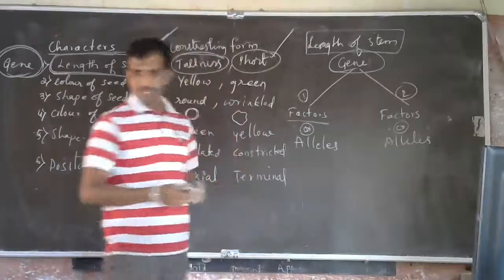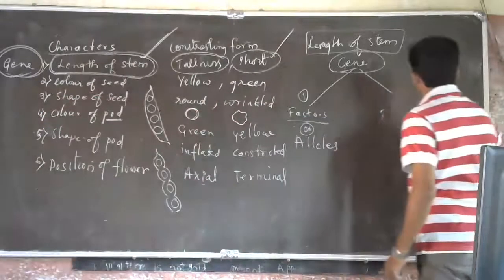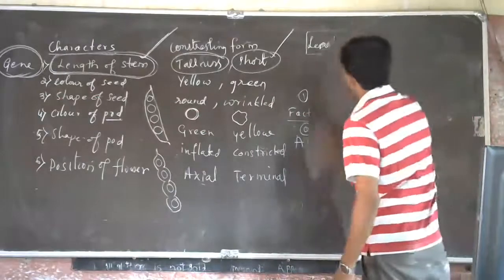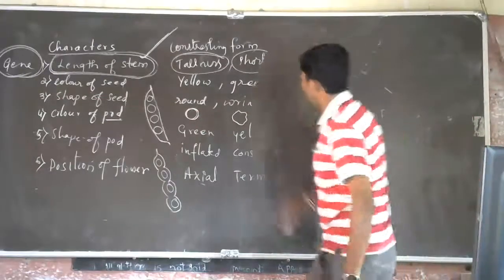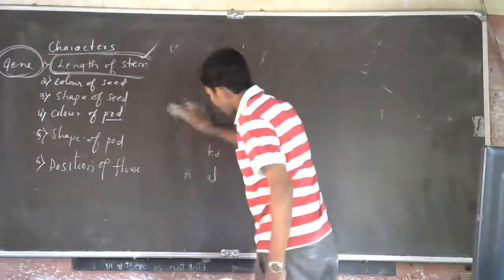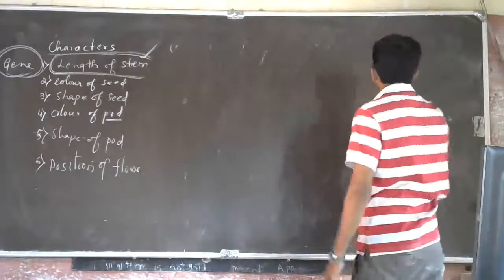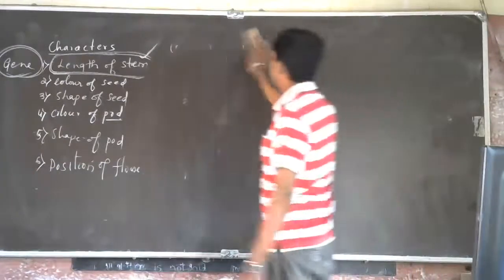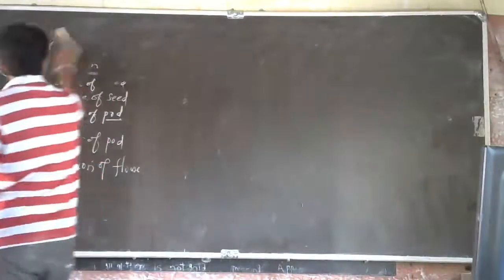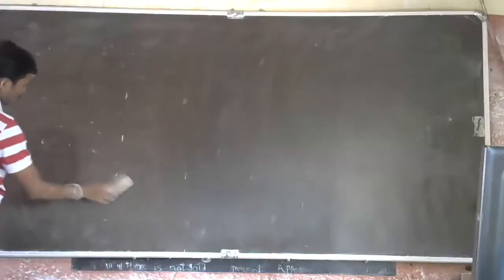Now we'll see some of the terminologies used to study the law of inheritance. I hope you have written this. If you have not, you can write it down later by using the YouTube link which will be sent to your WhatsApp group.